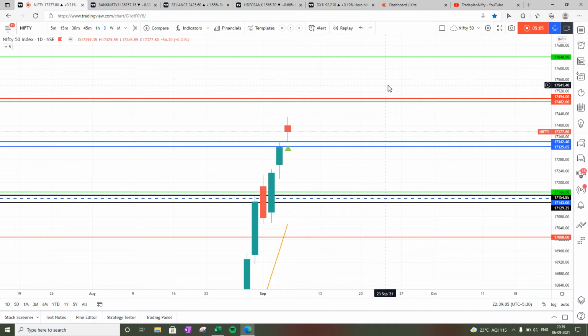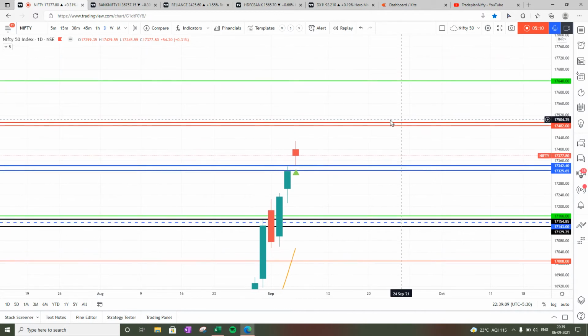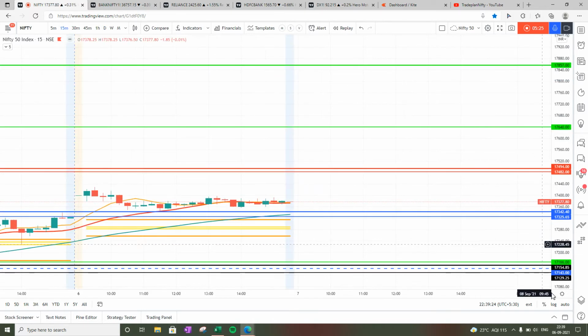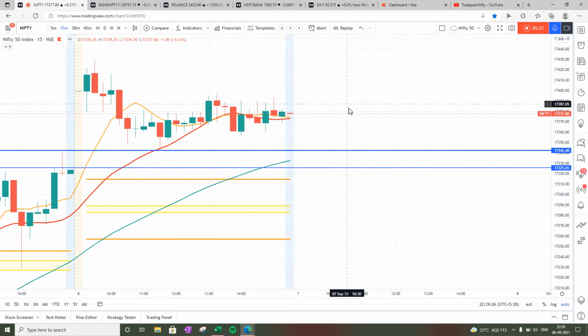And on the top side, now it has a resistance at 17,500. And if 17,500 is gone, then 17,640. And after 17,640, for this month the target is at 17,860, which is a monthly H4 for Lalaji. On the 15-minute chart, we see that Lalaji has closed just above 8 and 20, so definitely an uptrend.